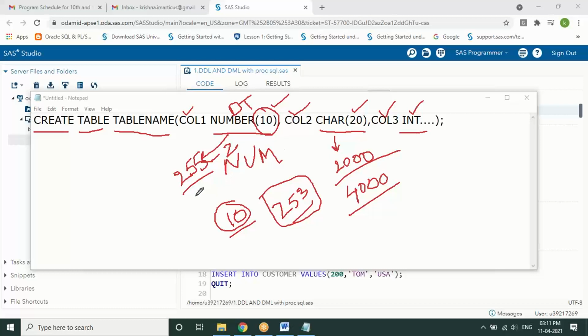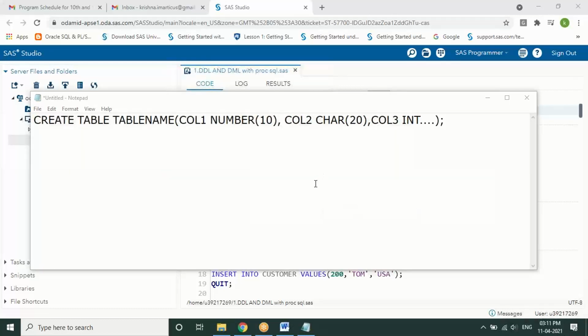As already Bhushan said, this will differ, but not by huge differences. Let's say, for example, if it is 255, in other databases we have 2000 or so. So it is a very minute difference. You can check the documentation of different databases for how much each data type will store. The syntax is the same. That is 255 bits you mentioned? Right, 255 bits.